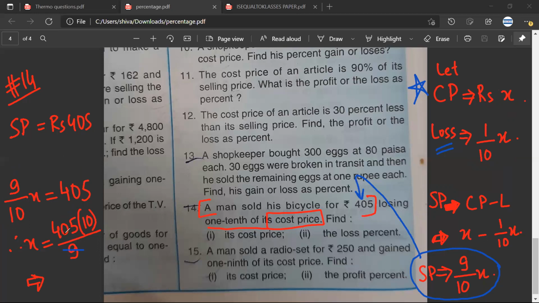Now I just need to calculate the value. 9 fours are 36, 9 fives are 45. So 450 is X. The cost price is rupees 450.